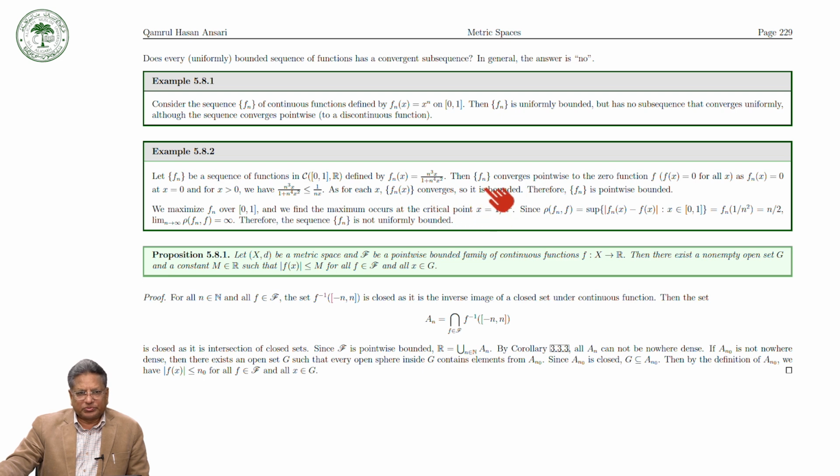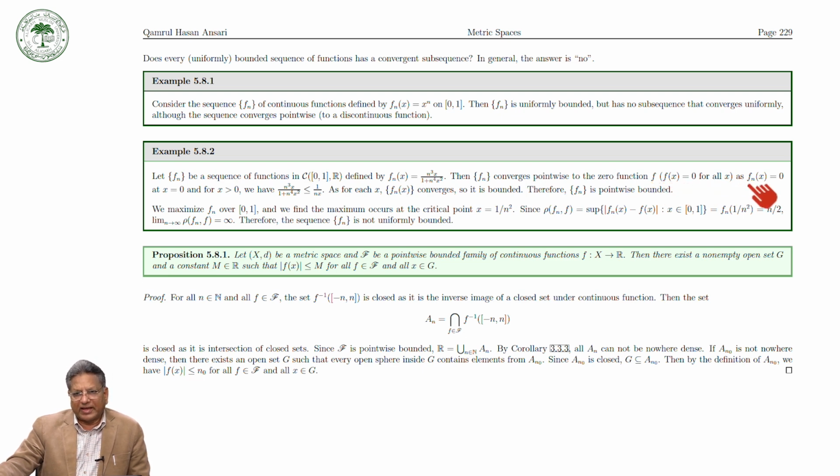For that, let Fn be a sequence of functions in C([0, 1], R) defined by Fn(x) equals n^3 x divided by 1 plus n^4 x. Then we see that Fn converges pointwise to the zero function, that is to say the value of the function at every point is 0.